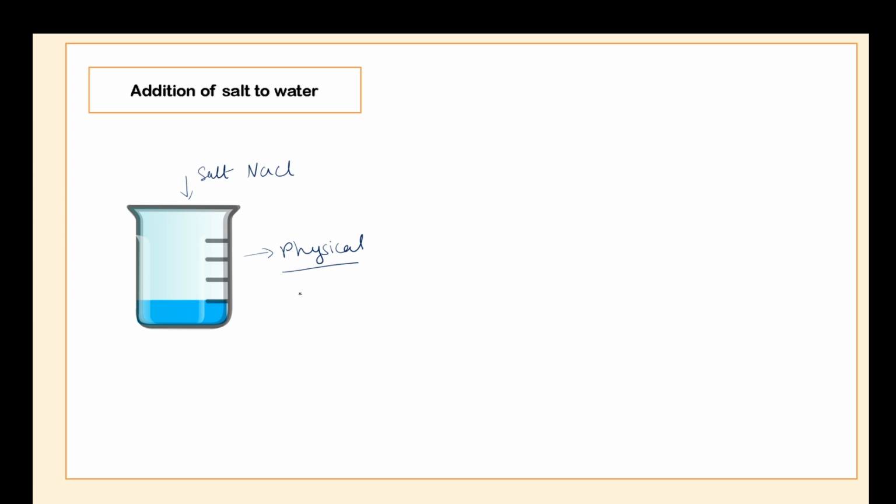And if I boil the above solution taking an evaporating dish, what will happen? If I heat it, the water is going to escape out and salt will be left behind. So the residue left behind will be the salt, and the above change is reversible. Again I can add water to get my salt solution back.